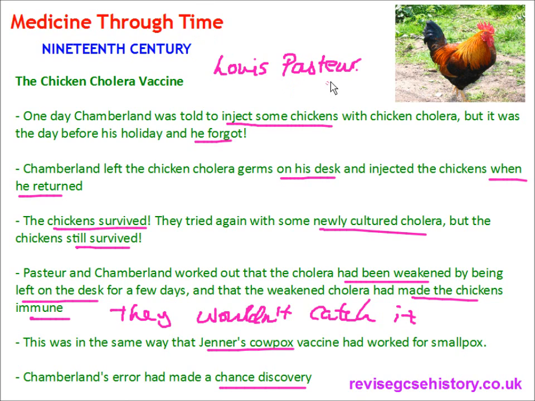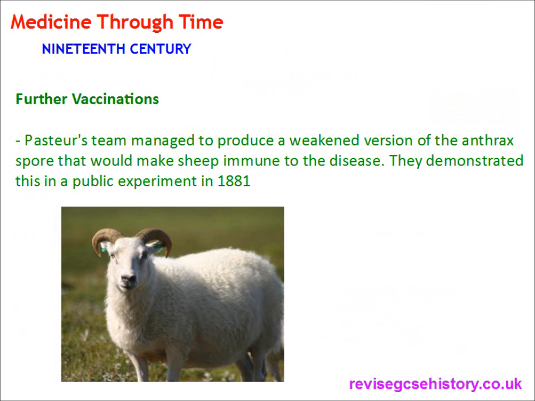So basically, why that works and how it works is Chamberlain left out the germs on the desk. They were left there for a couple of days. Being open to the air, the germs weakened, and the weakened version of the chicken cholera disease had made the chickens immune to the normal chicken cholera germs when they were injected with some new germs. So that is a vaccination that was produced by Louis Pasteur and Charles Chamberlain.